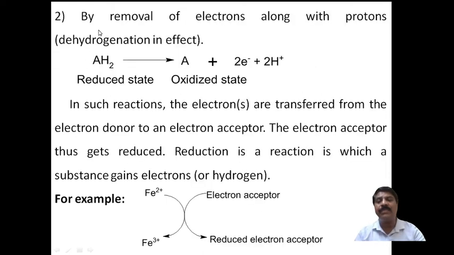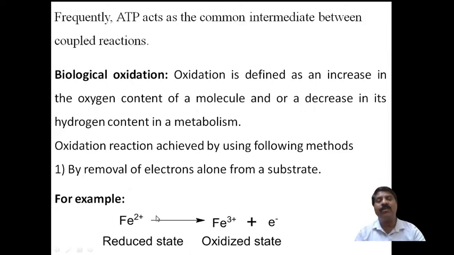Another method is removal of electrons along with protons. In the previous case only electrons are removed, so it undergoes oxidation. The positive charge increases from reactant to product, so this reaction is called an oxidation reaction. This is brought about by removing only electrons from the substrate.